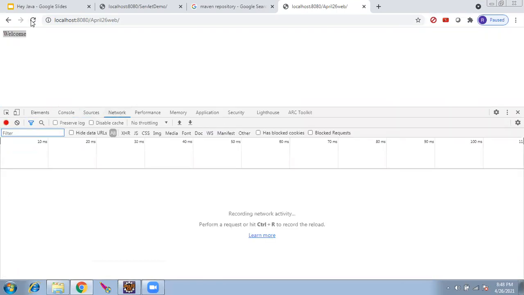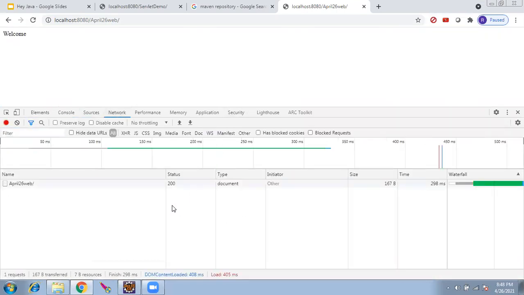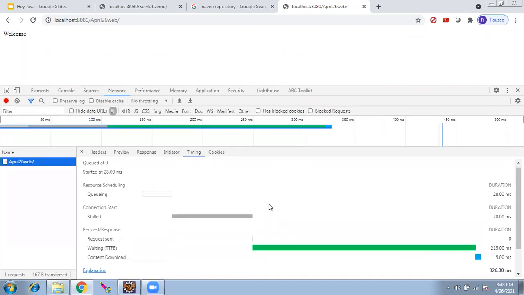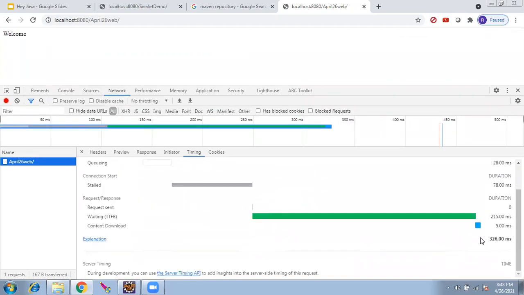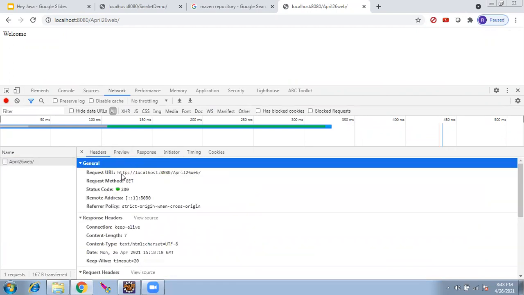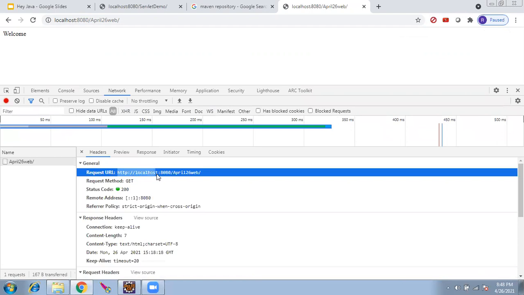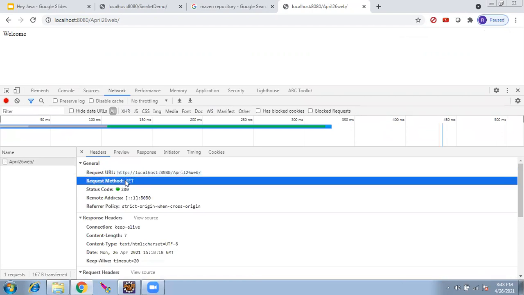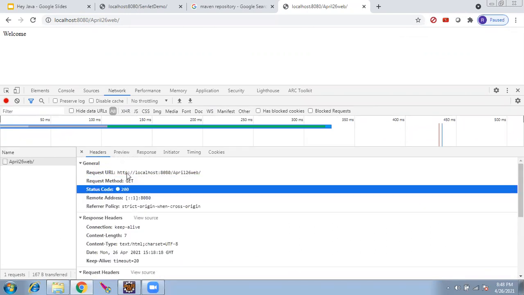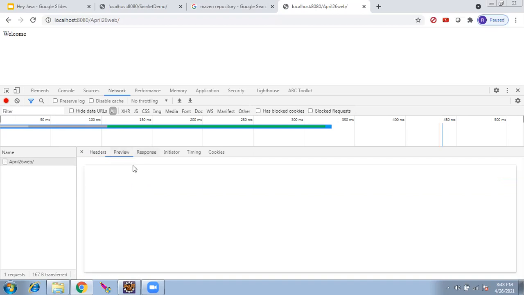Network. If I go to network and refresh, you can see here the request and response duration. It is going to the request URL, http localhost April. What is the method it is calling? Get, 200. These are all high concepts, but I just want you to focus on this one, the GET method, and here in preview, what is the output it got? Welcome.